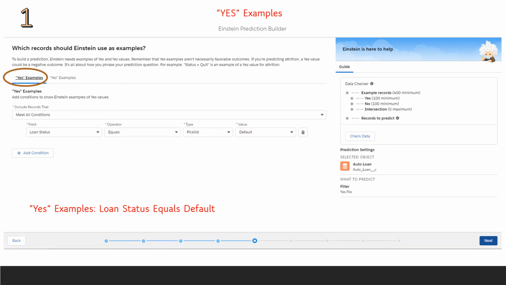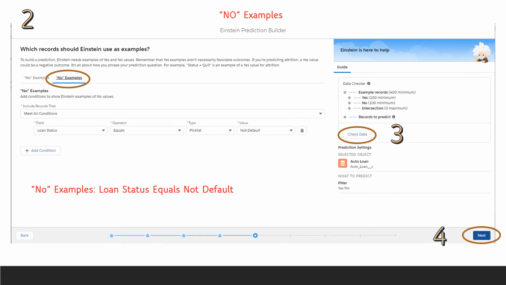Then you'll want to click on the No Examples tab just to the right of the Yes Examples tab that is circled on the screen. So on the No Examples tab, here we're going to enter the training examples that are really the opposite of the behavior we want to predict.